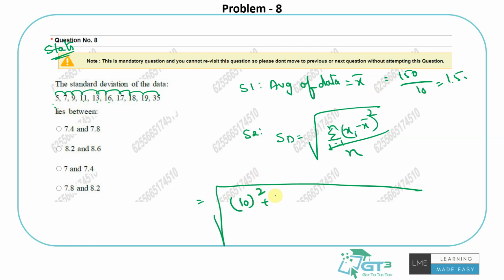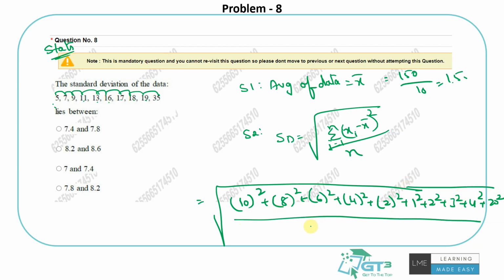Just do it quickly. 10 square, 7, 15, the difference is 8 square. 9 and 15 is 6 square. 11 and 15 is 4 square. 13 and 15 is 2 square. 1 square, 2 square, 3 square, 4 square and 20 square. Then there are 10 data points.